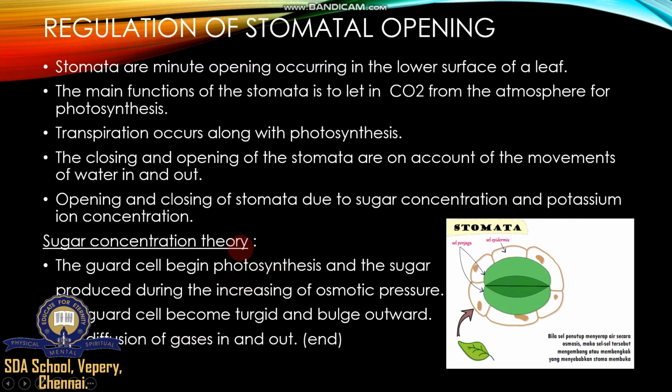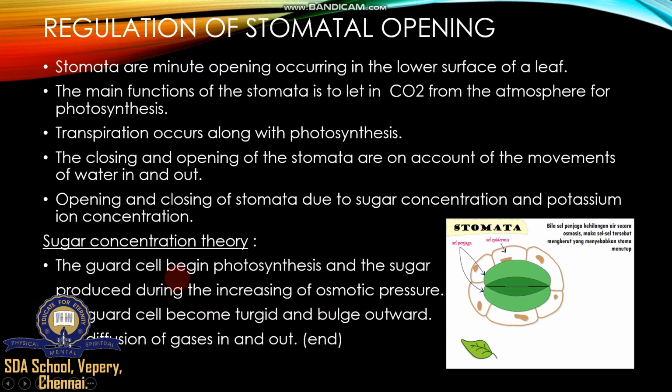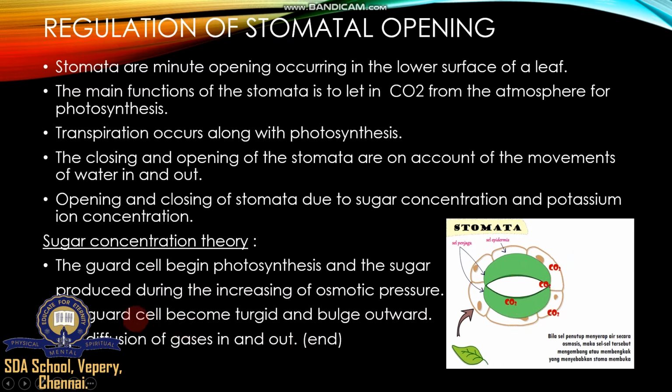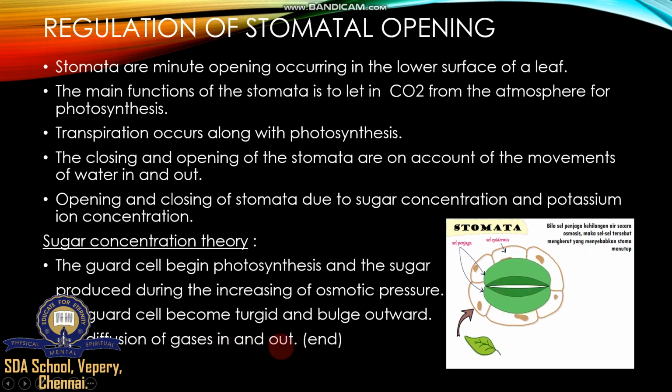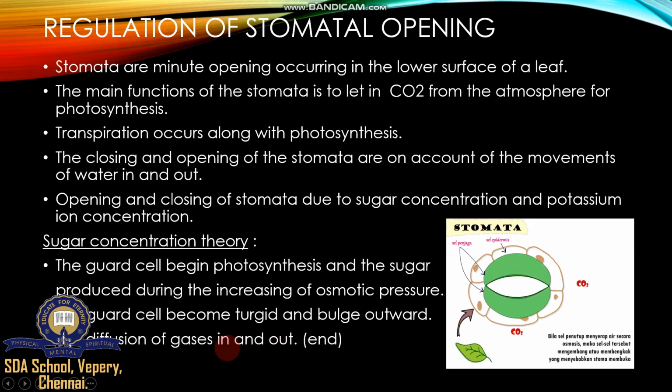So during photosynthesis, plants prepare enough sugar, and this sugar enters the guard cell with the help of osmotic pressure, and the cell becomes turgid. Which cell? The guard cell becomes turgid, the stomata open, and gases such as carbon dioxide and oxygen move in and out.